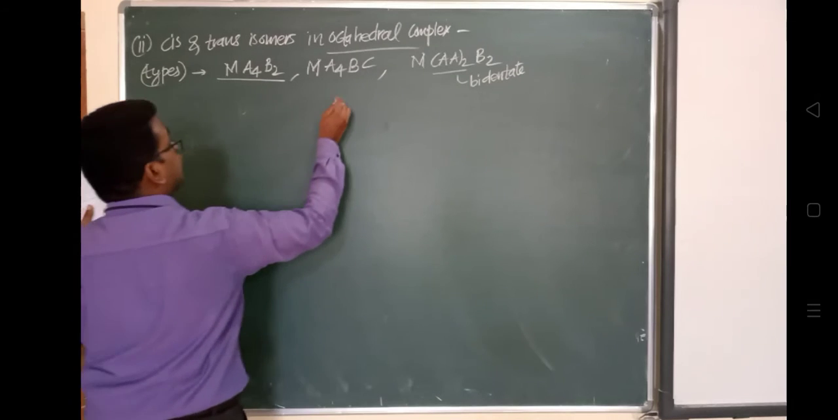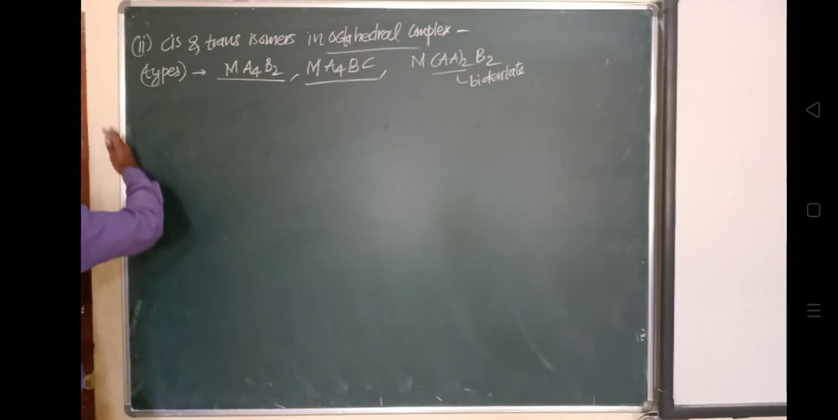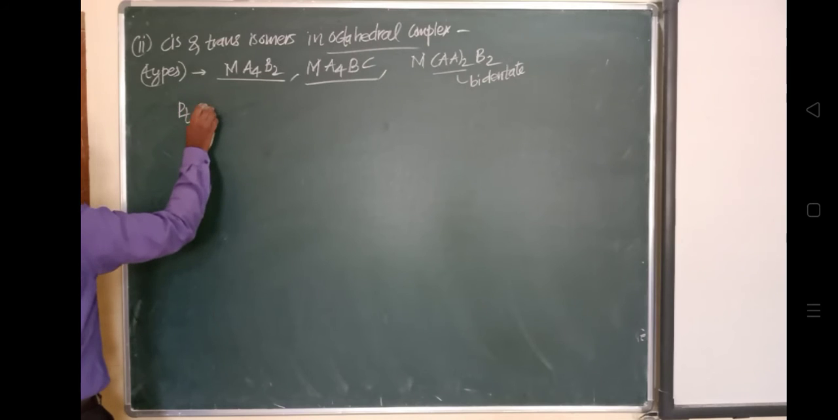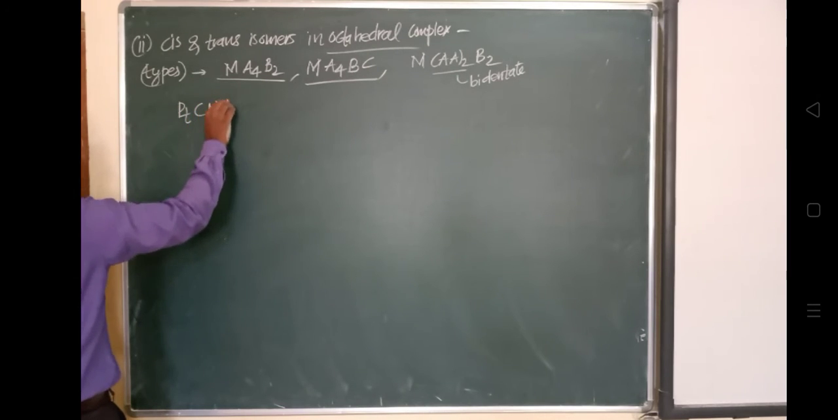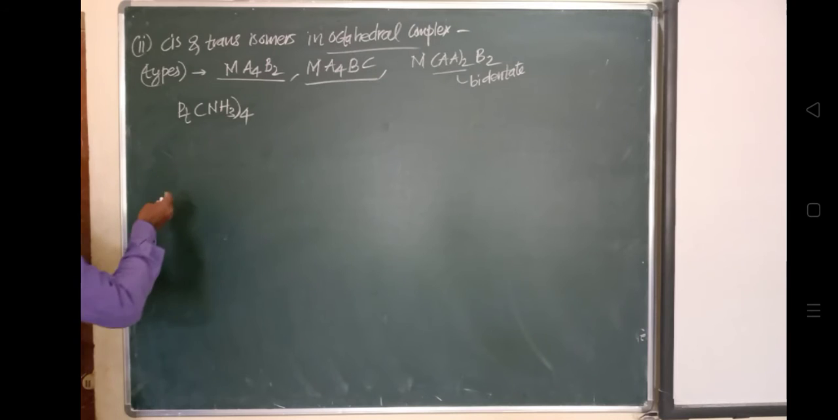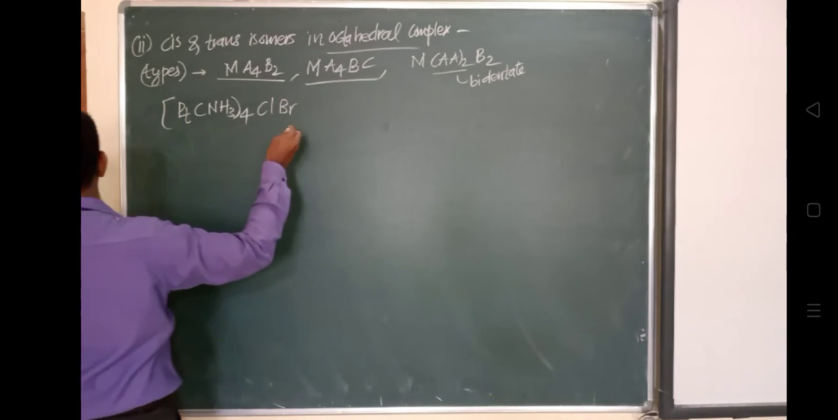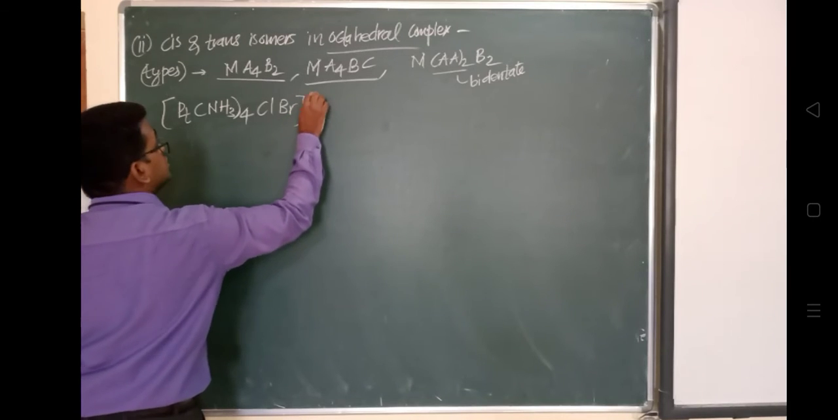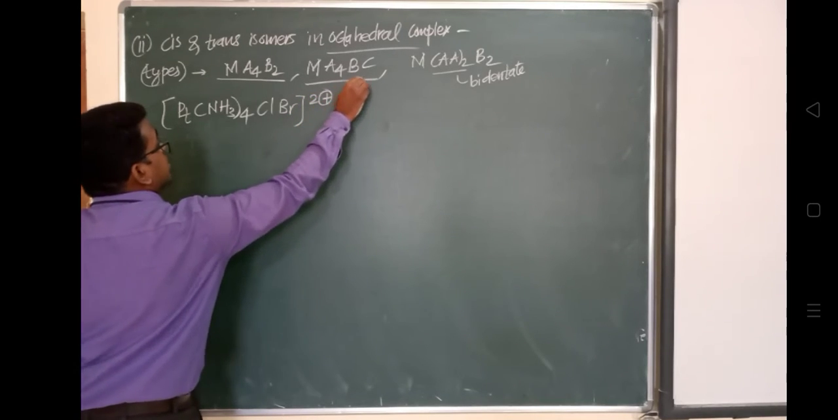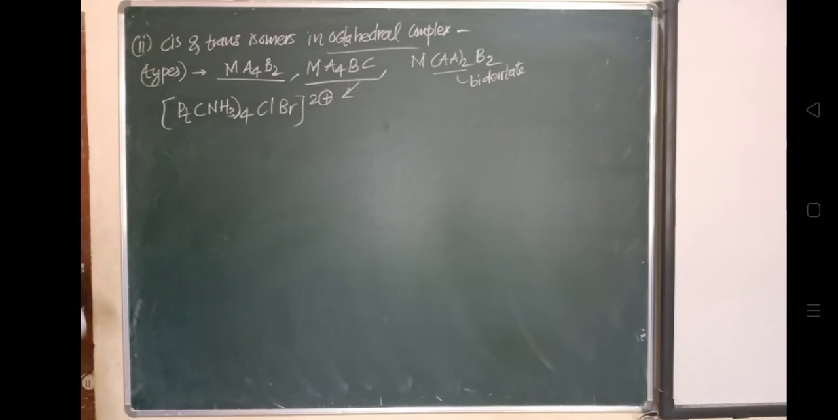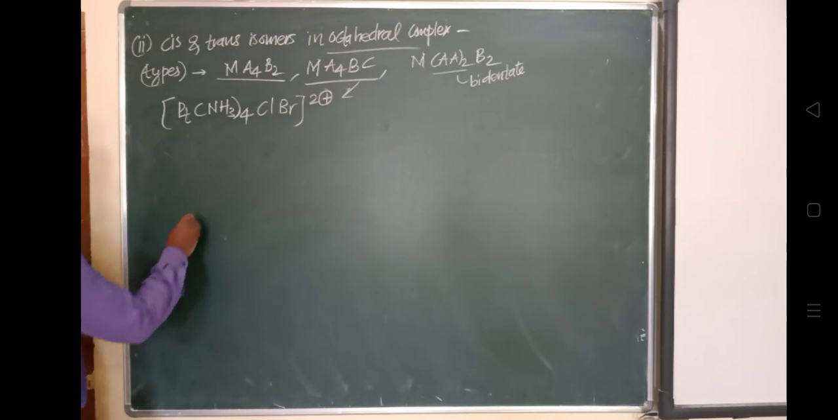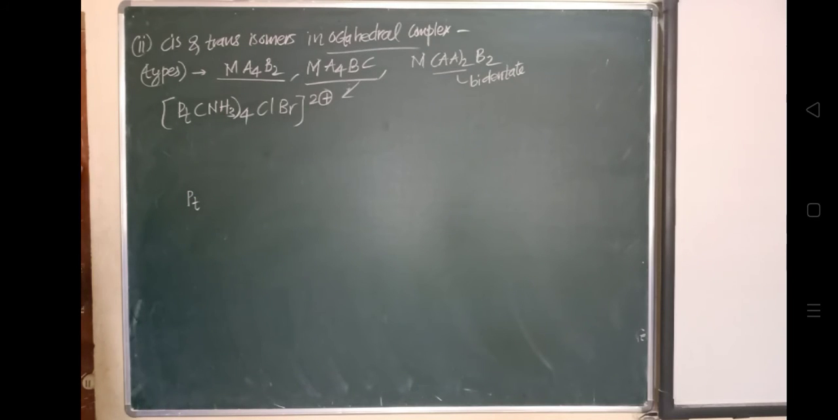The example given is platinum with NH3 four times, and Cl and Br, chlorine and bromine, and here a 2 plus charge is present. So this is of this category, the MA4BC category. The central metal is platinum, and Cl and Br are present. So we'll show this chlorine atom and this bromine atom, giving them one side.